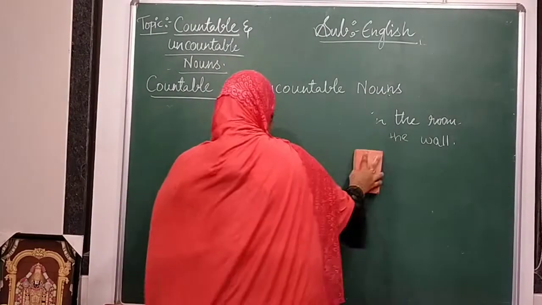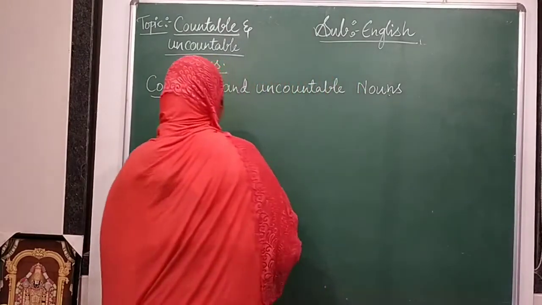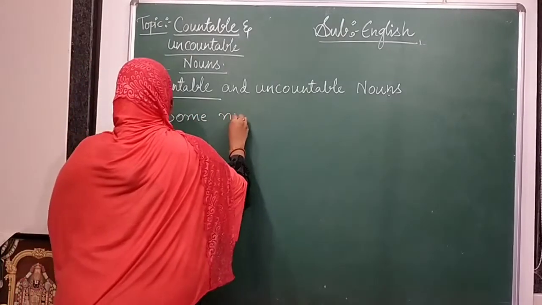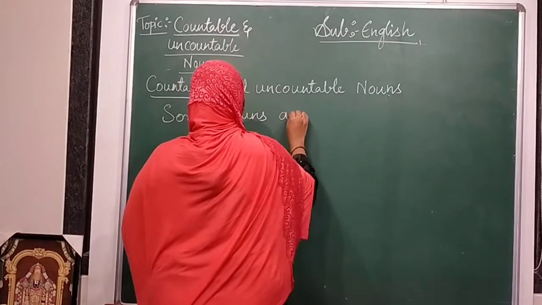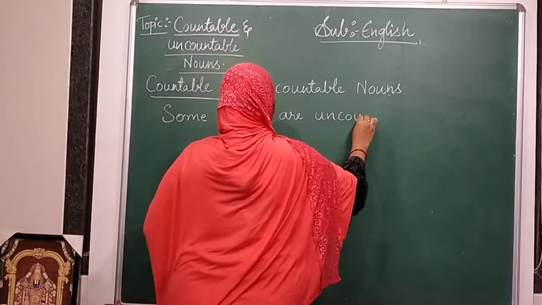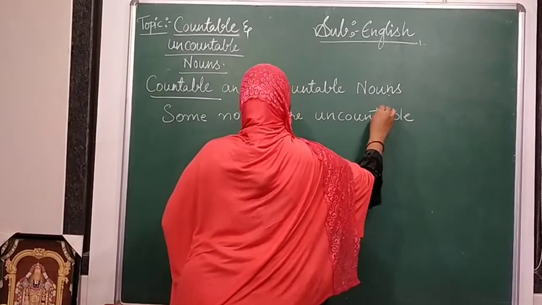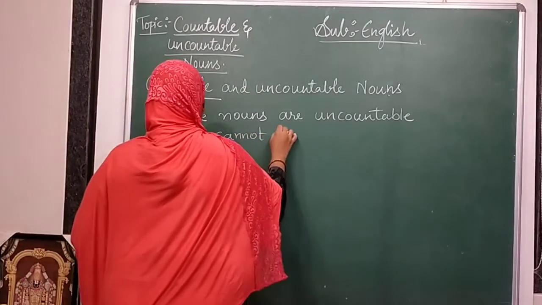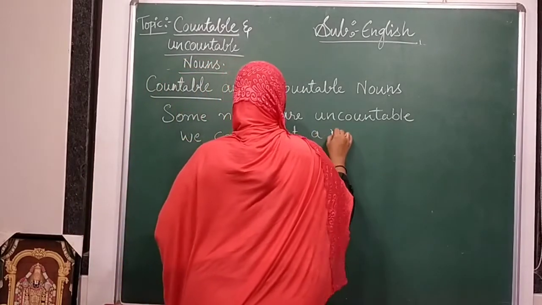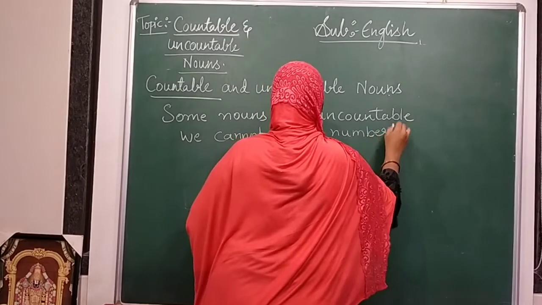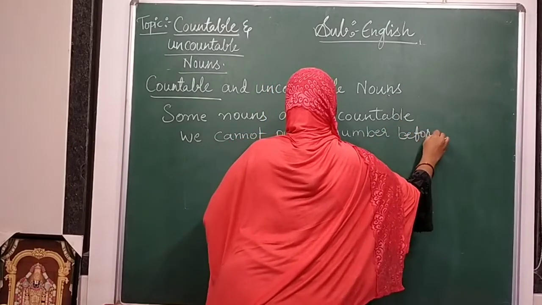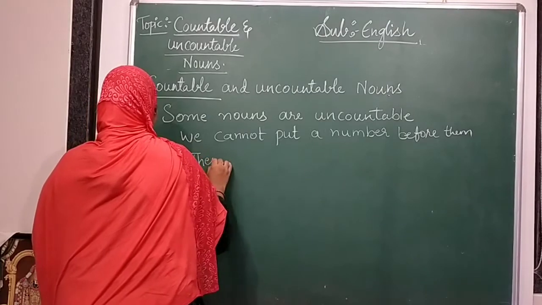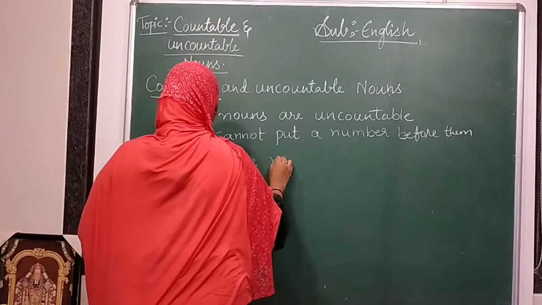Some nouns are uncountable. For example, we cannot put a number before them, and they have no plural forms.